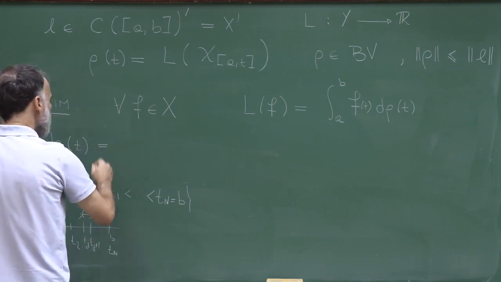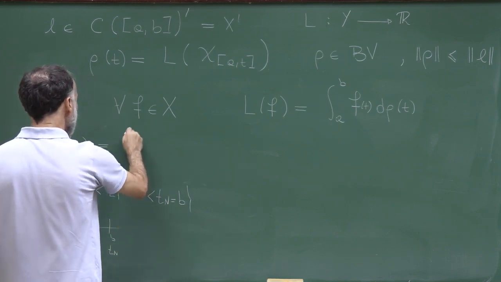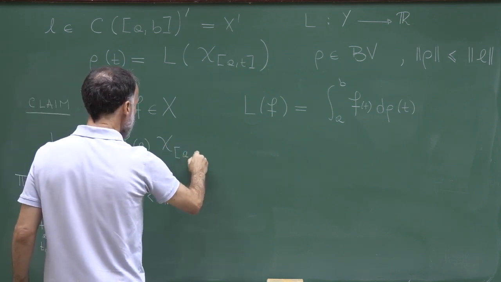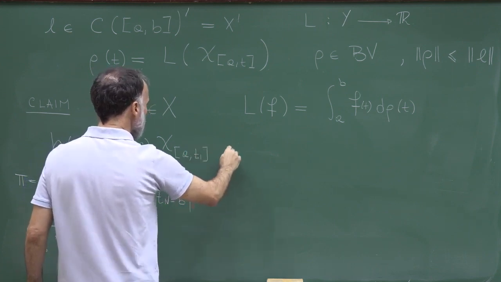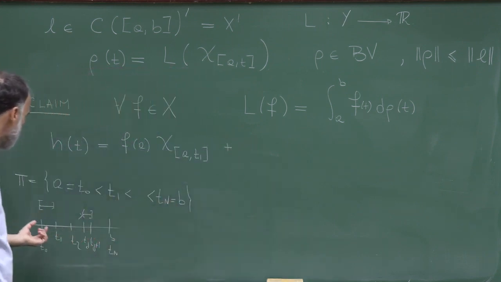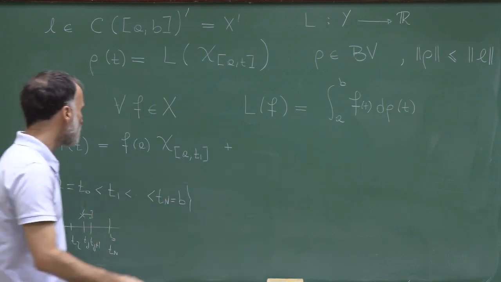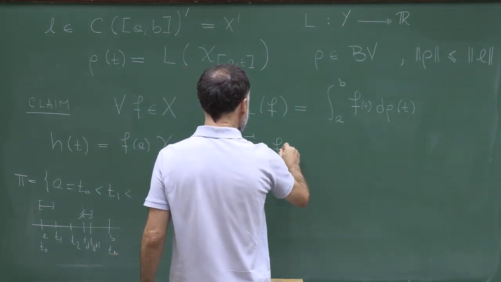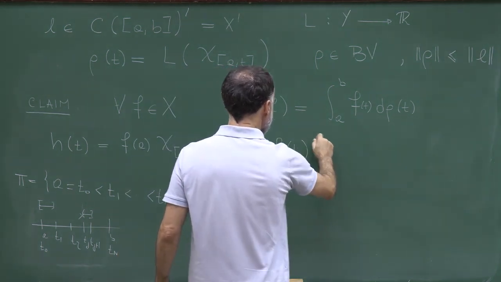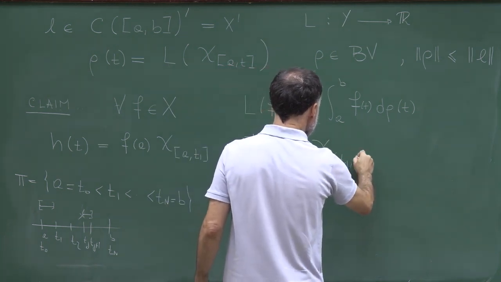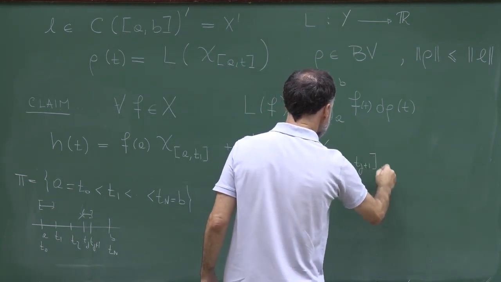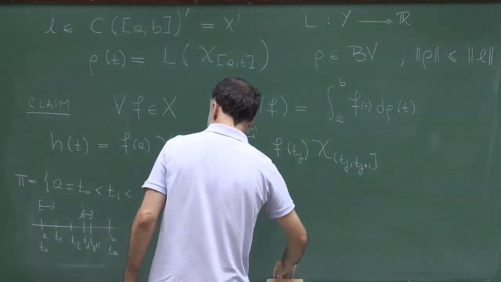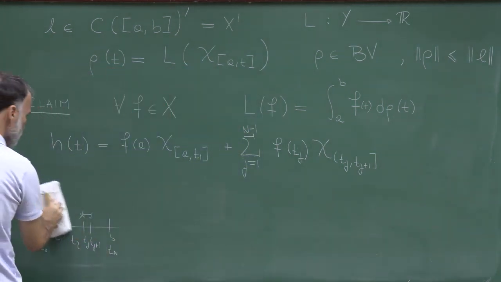So h of t is equal to f of a in the interval a, t1, and then the first interval is slightly different because I'm taking a in the definition, and then it will be given by f of t_j on the interval t_j, t_{j+1}, and now j runs from 1 up to n minus 1. So this is the definition of my function h.